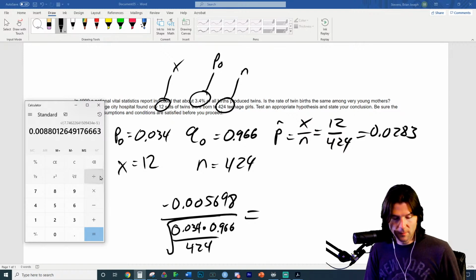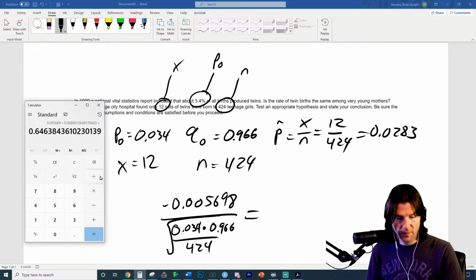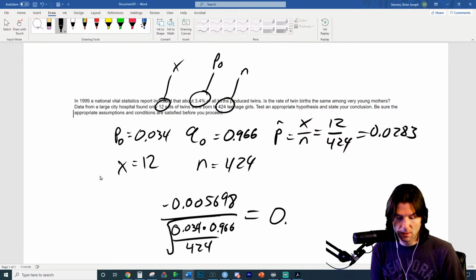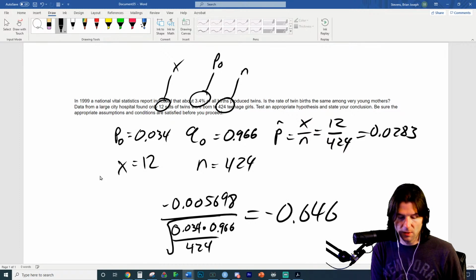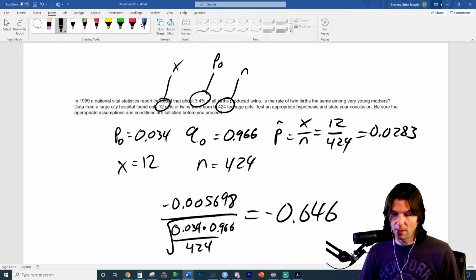Oh, really? Is this how small it is? I guess. So this number is going to be negative right here. So that's negative 0.646, because I didn't do the minus to start. Negative 0.646. There we go. That is going to be the z-score right there.